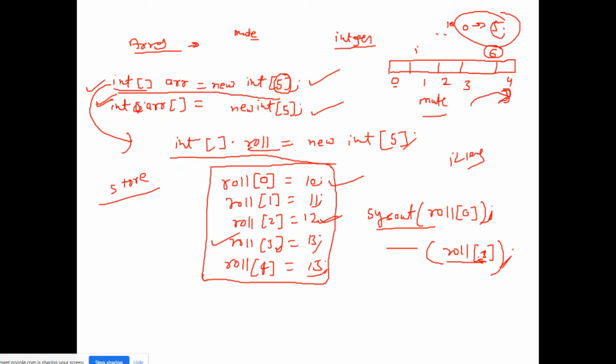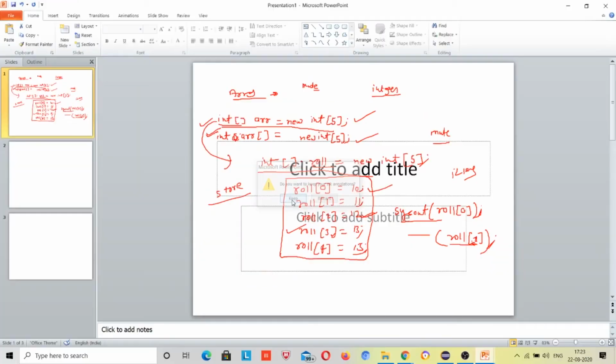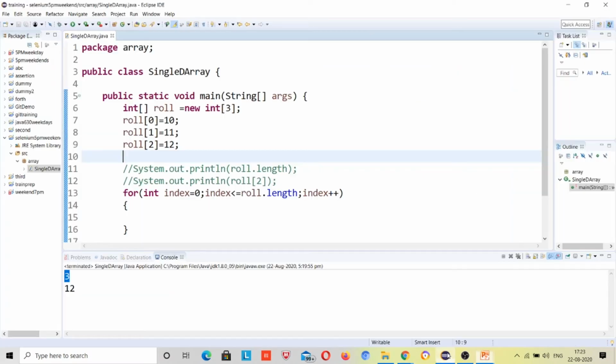Because it will try to search index 5, but there is no such index 5 available. That's why it will go out of the boundary of this array, right? So it will give an error, ArrayIndexOutOfBoundsException, right? Exception handling we have not covered, but we should understand how things happen in Java, so you can make yourself ready for those points, right?